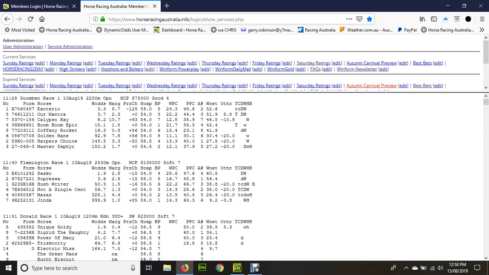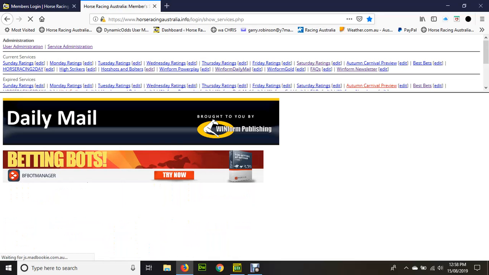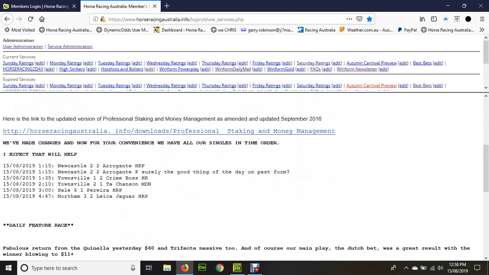We also have the Winform Daily Mail, which is interesting. It's a very simple format. So we run a few plans, and these particular plans here, last Saturday, actually produced a profit of $1,400 from $100 bets, which is pretty good value. As a matter of fact, today is the 15th of August, so today the 15th and tomorrow the 16th, we're actually offering to do the Winform Daily Mail, and it comes free with our premium rating subscription, and for the first month you can get it for $99 instead of $220, the regular price.